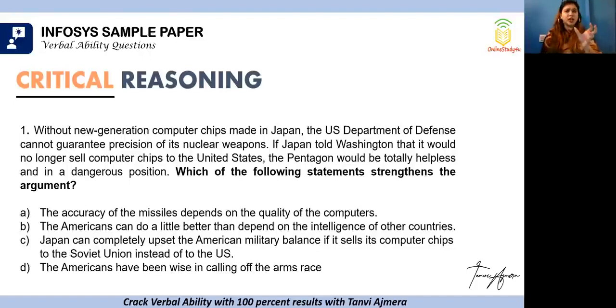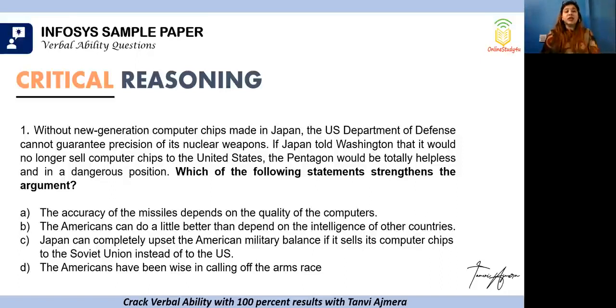Now, first, let's look at what the argument is. It says that new generation computer chips that are made in Japan are very important for the US Department of Defense, and it cannot guarantee how well these weapons will be without them. The next statement is that if Japan told Washington that it would no longer sell computer chips, so they say, hello, we're stopping our relationship, we're no longer selling chips to the US, the Pentagon would be totally helpless and in a dangerous position. So looking at this, we have to look at any statement which is going to strengthen our argument further. Now, look at the options that they have given to you.